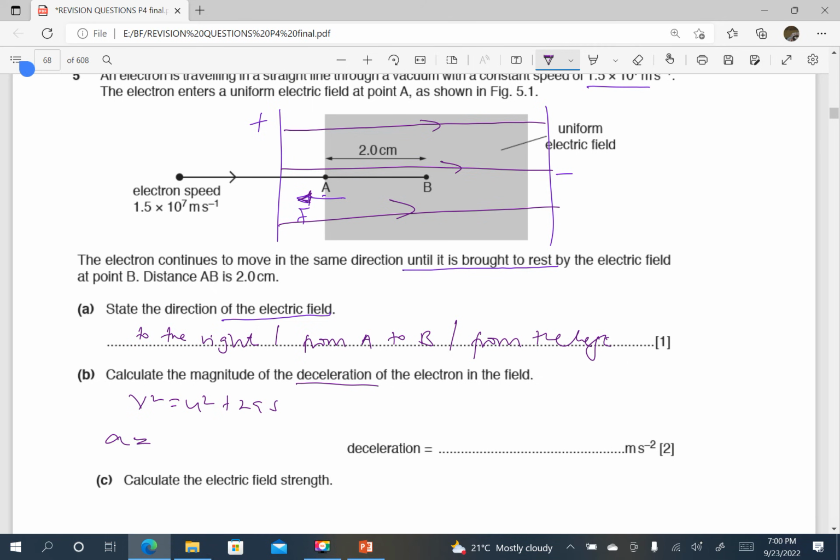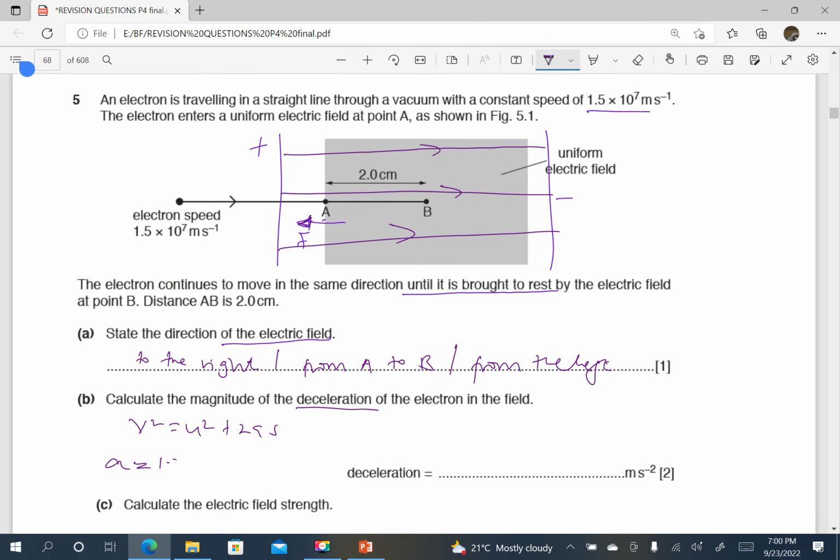I'll just substitute. Acceleration is going to be v squared, v is 1.5 times 10 power 7, and this is squared, minus u. Remember, it started from rest, so that was minus 0. Divide by 2 times the distance it has moved from A to B, which is 2.0 times 10 power negative 2.